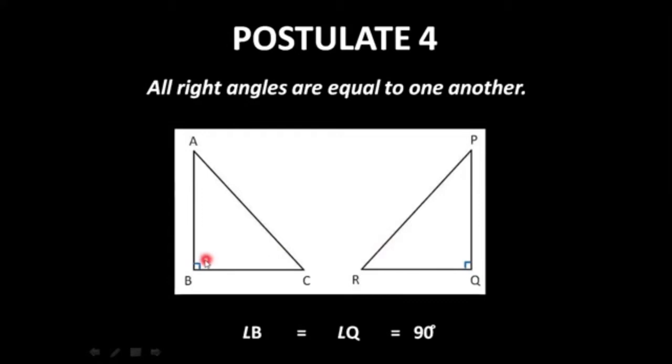Angle B and angle Q are both right angles, that is, equal to 90 degrees. So angle B is equal to angle Q because both are 90 degrees. This is what Euclid conveyed through postulate 4: all right angles are equal to one another, as all right angles have the same measure, 90 degrees.